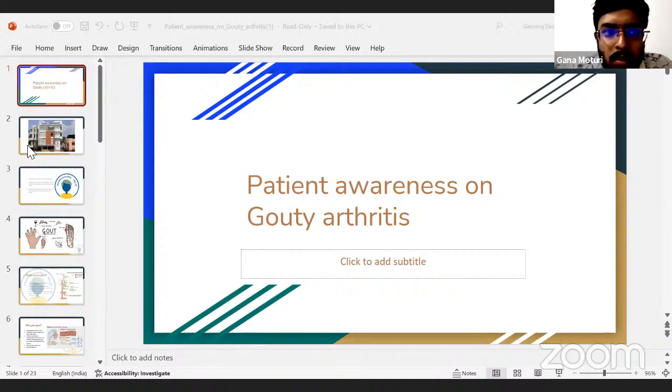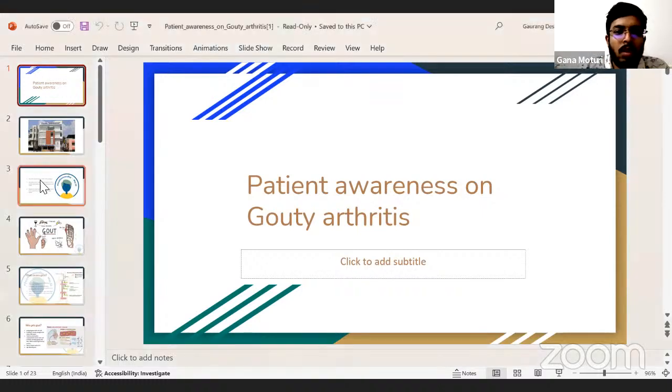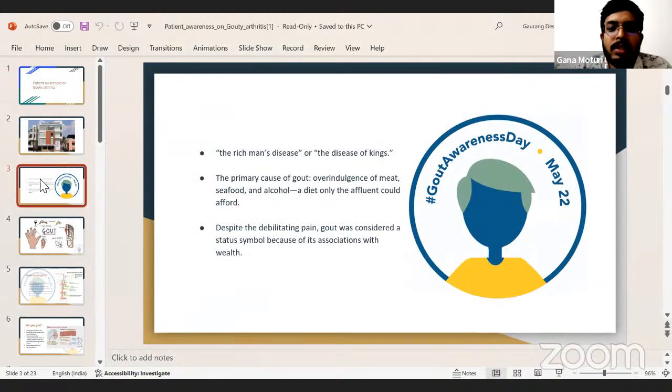So, gout is basically known as Rich man's disease or the disease of the kings. The primary cause of gout is overindulgence of meat, seafood, and alcohol, a diet which only the affluent could afford. Despite the debilitating pain, gout was considered a status symbol because of its association with wealth.